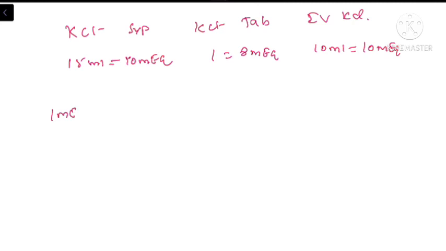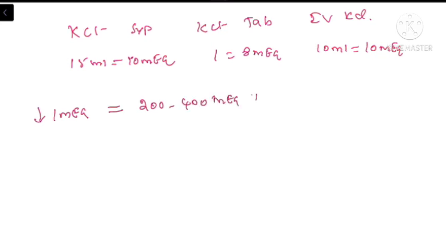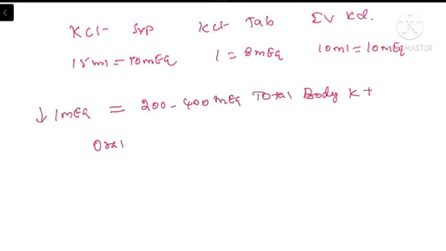Normally, 1 milliequivalent deficit in the serum potassium is almost equal to 200 to 400 milliequivalents of total body potassium. That means serum level is not mimicking the total body potassium loss. So to correct the hypokalemia, we need to give excessive potassium for all types of patients. This excessive potassium can be given via the oral route or IV route.